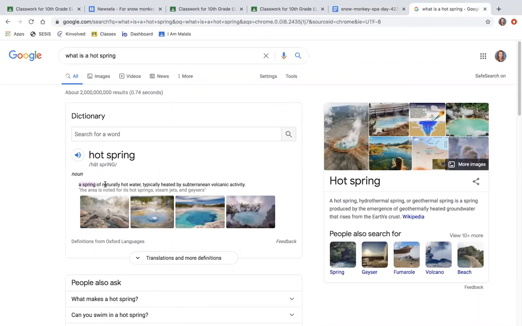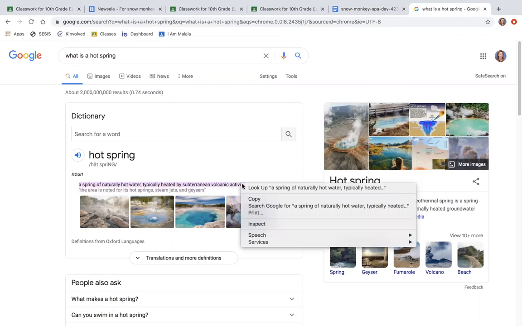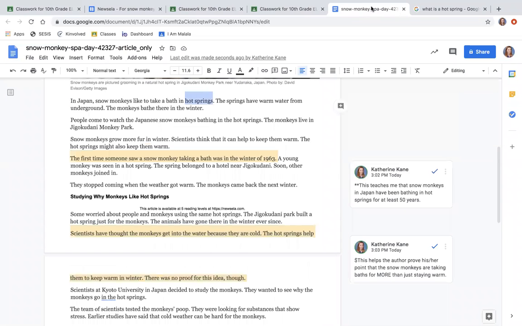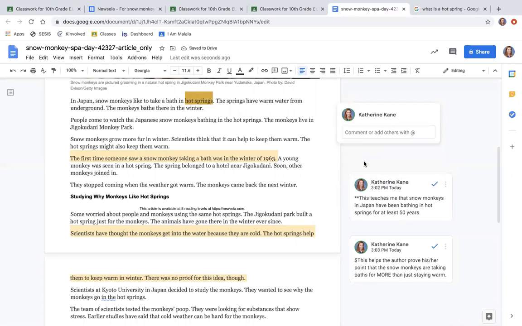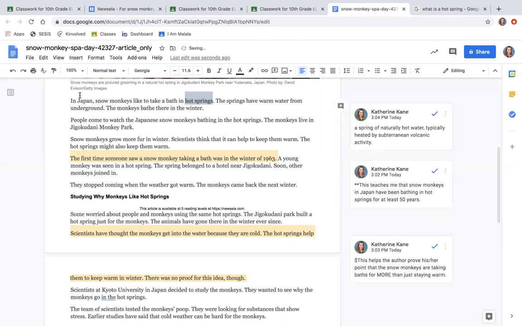It's a spring of naturally hot water, typically heated by subterranean or under the earth volcanic activity. I'm going to copy that and I'm going to add this here so I'm sure I know what I'm reading. Oh, so in Japan, snow monkeys like to take baths in natural springs of hot water. The hot water comes from volcanic activity.